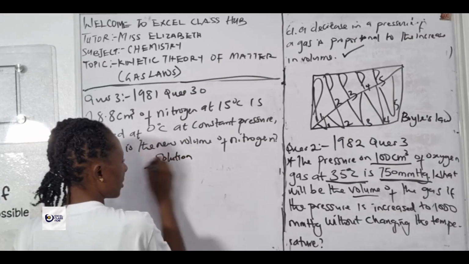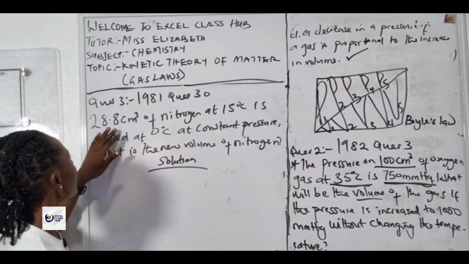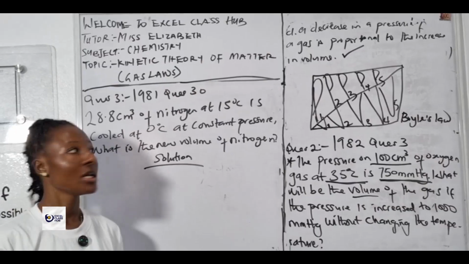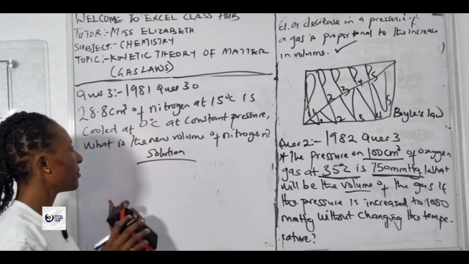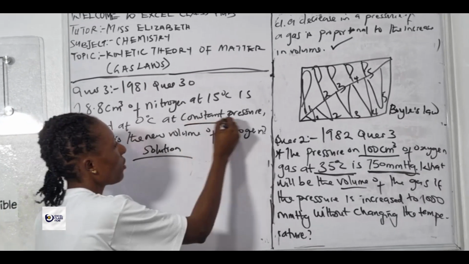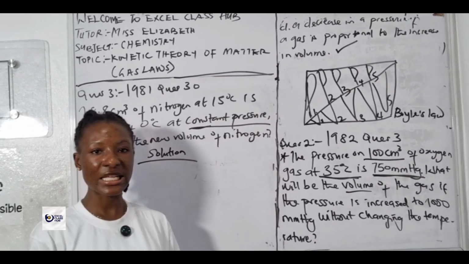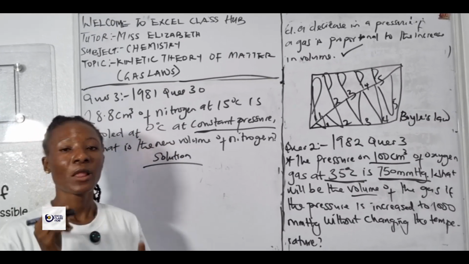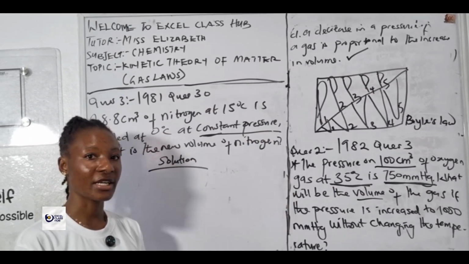Solution. You can feel free to pause the video and give it a trial. To proceed with the question, 28.8 centimeter cube of nitrogen at 15 degrees Celsius is cooled to 0 degrees Celsius at constant pressure. What is the new volume of nitrogen? From the question, I'm able to deduce that this is talking about Charles' law because it's talking of constant pressure. Charles' law states that the volume of a fixed mass of gas is directly proportional to the temperature, provided the pressure remains constant. In Charles' law, pressure is constant, but in Boyle's law, temperature is constant.